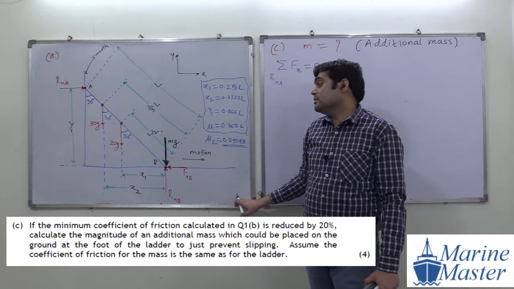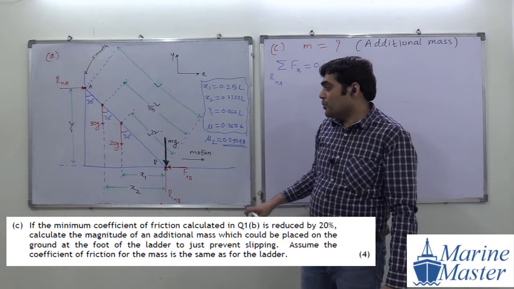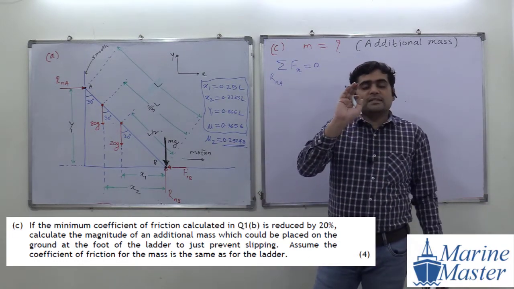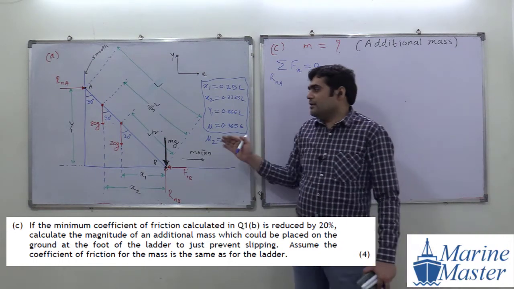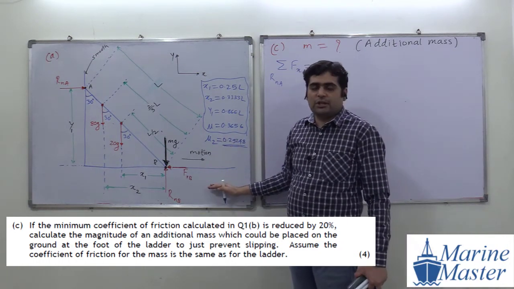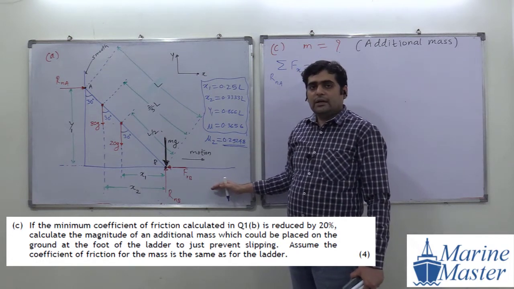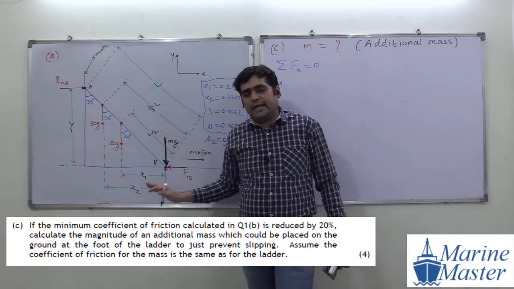Your doubt now is: can we solve this question by force vector diagram? No, we can't use force vector diagram here.